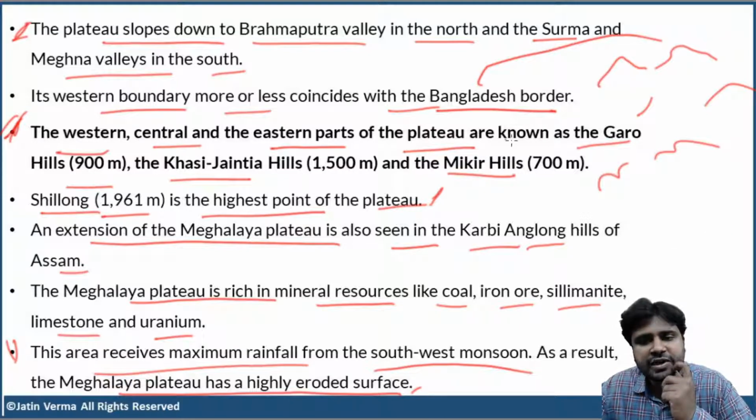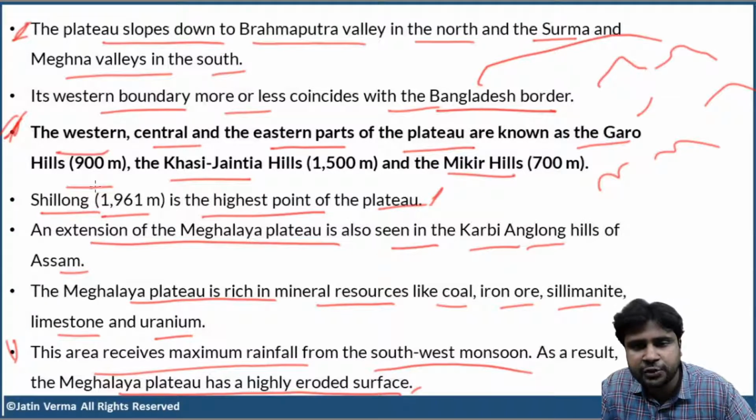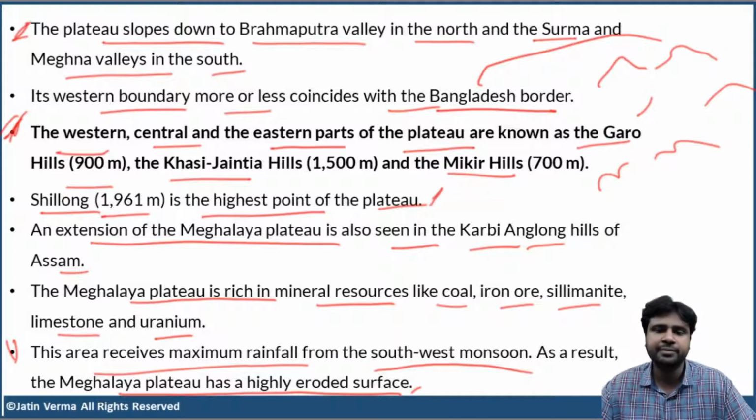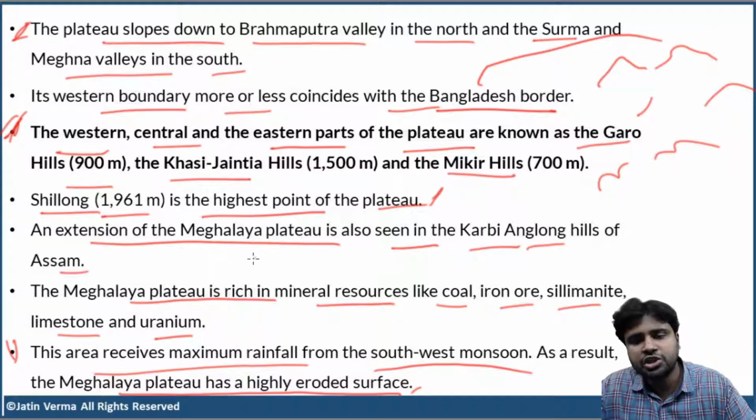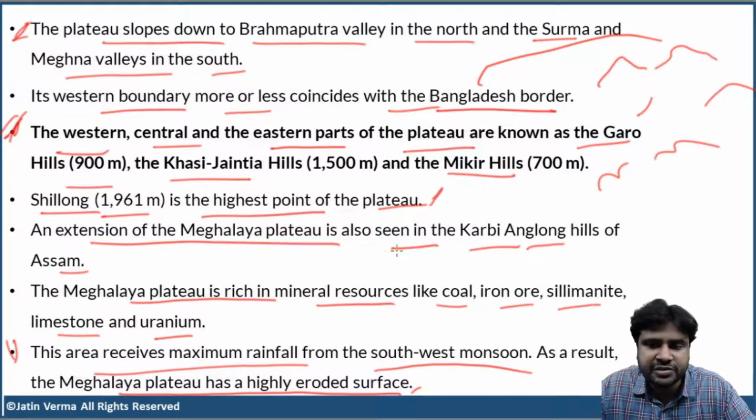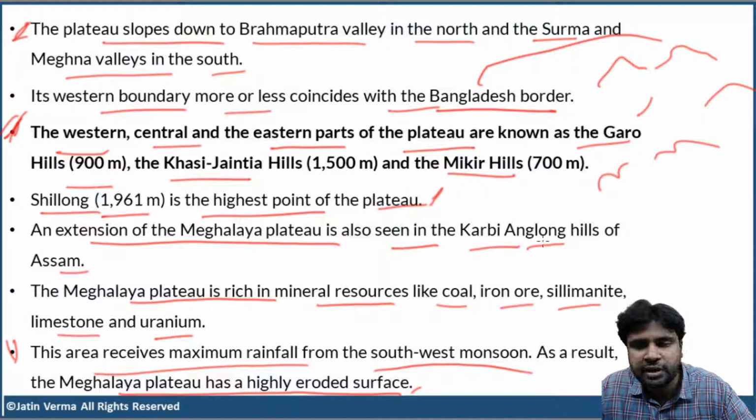That is the reason we are calling these parts of the plateau hills: Garo Hills, Kasi Jaintia Hills, and Mikir Hills. Clear? The Shillong Plateau also extends a bit into Assam. We call it the Karbi Anglong Hills of Assam. And the Meghalaya Plateau is rich in minerals like coal, iron ore, sillimanite, limestone, and uranium.